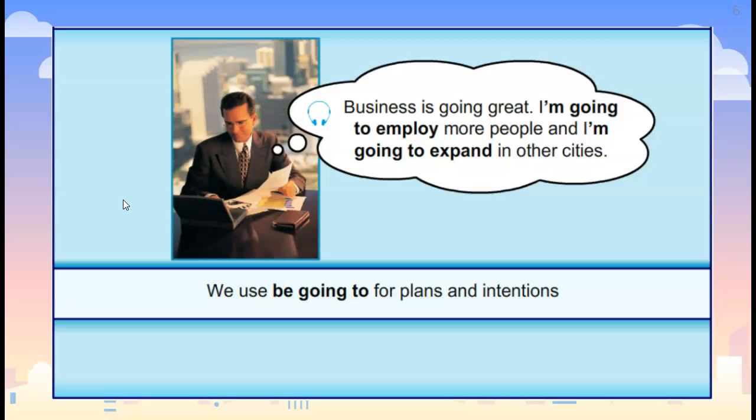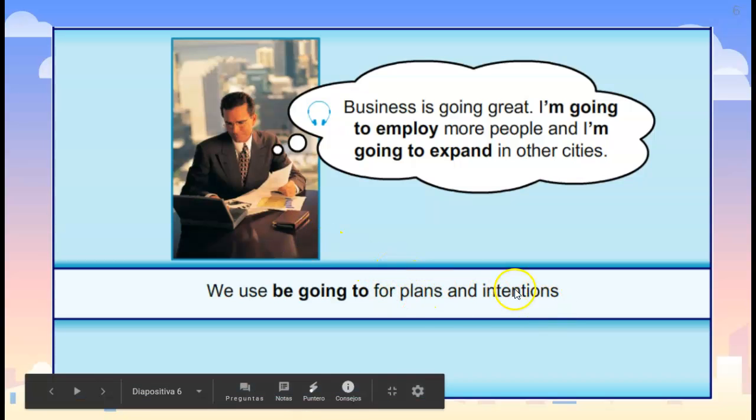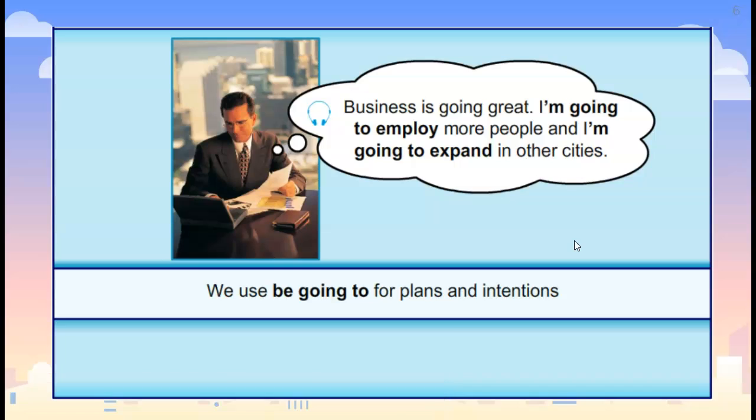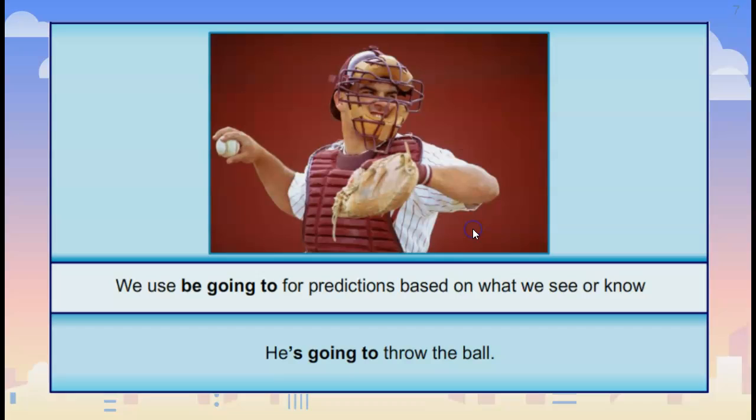Then the other form or the other element that we use for future simple is be going to. But we use be going to for plans and intentions. So in this case, you think about your actions. Okay. So for example, we have business is going great. I'm going to employ more people and I'm going to expand in other cities. So this businessman is planning on expanding his business, right? Then he has an intention or a plan.